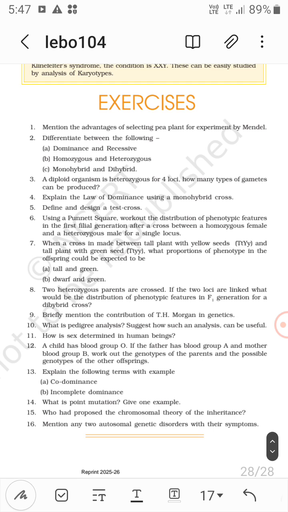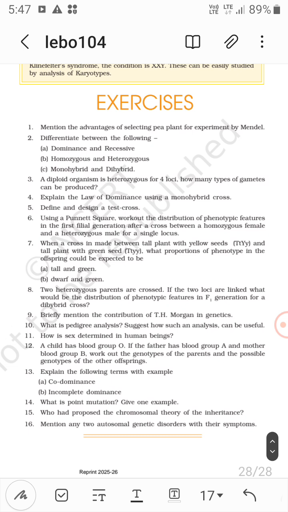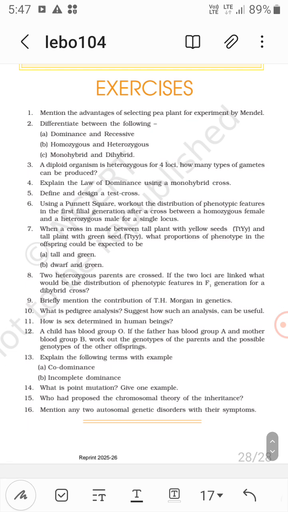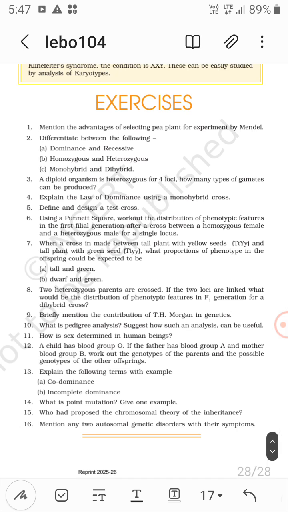When a cross is made between a tall plant with yellow seeds, capital T small t, capital Y small y, and a tall plant with green seeds, capital T small y, what proportions of the phenotype in the offspring could be expected to be tall and green, and dwarf and green?